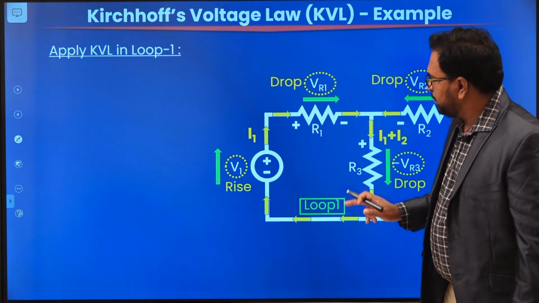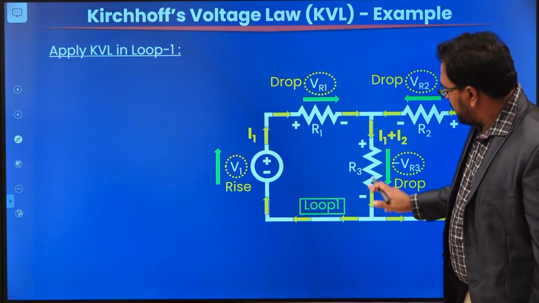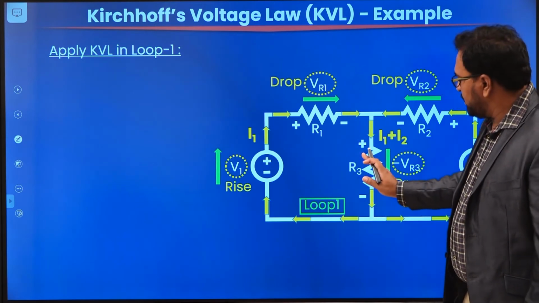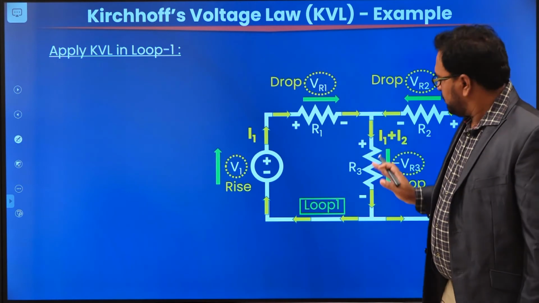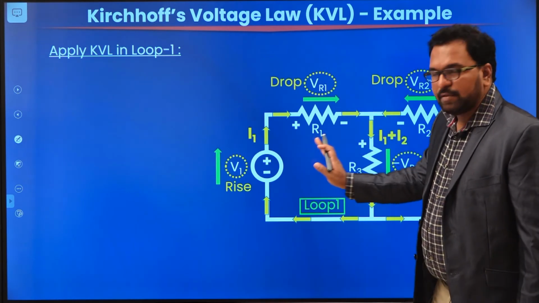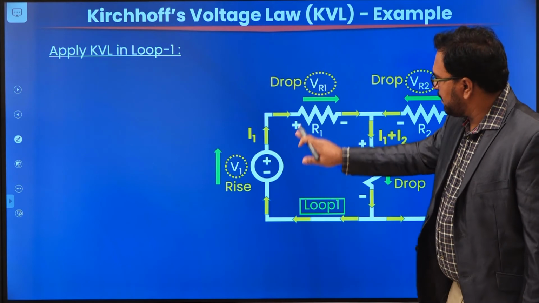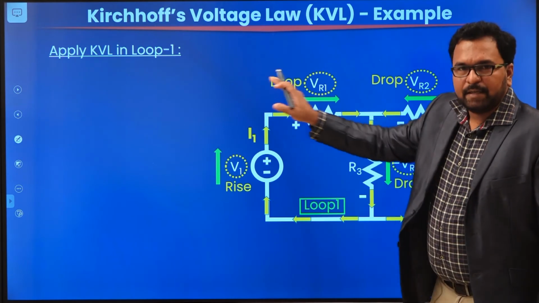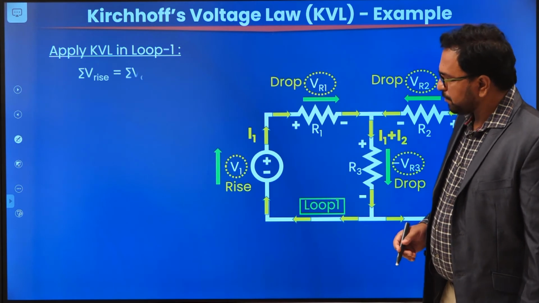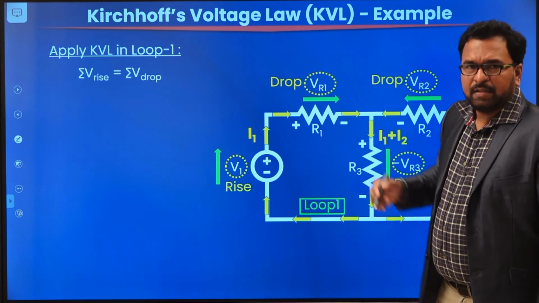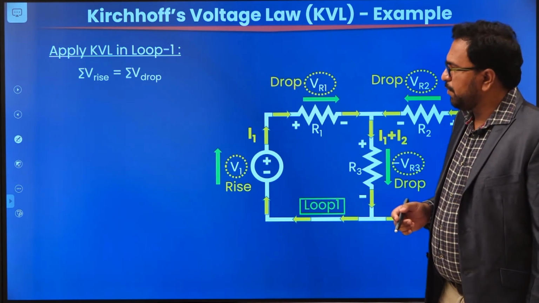One is V1, another one is R1, another one is R3. Of course R3 is common to the first loop and the second loop. Since we are applying KVL in loop 1, now we are going to consider that R3 is also a part of loop 1. Since there are 3 elements, there should be 3 terms. Now what is the first voltage here? V1. So according to the definition, according to the statement, sigma V rise is equal to V drop.